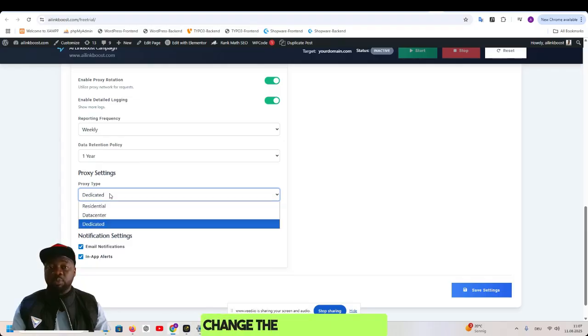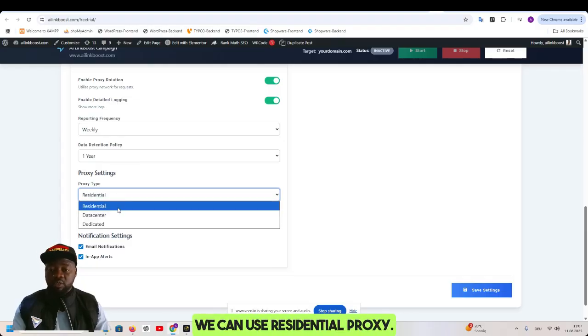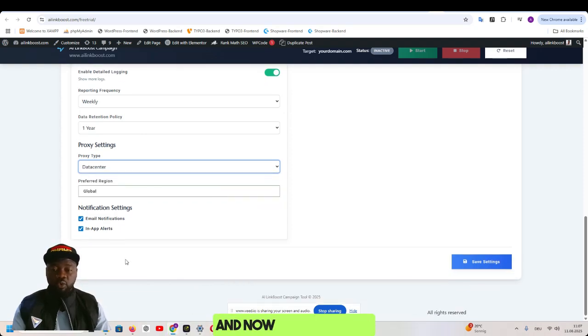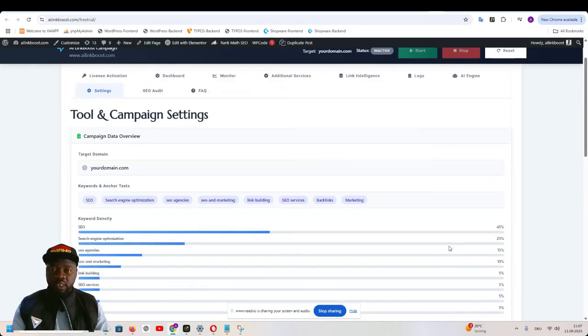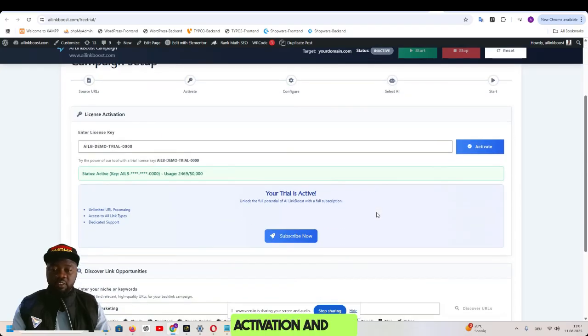All right, so you can change the proxy settings. We can use residential proxy, you can use data center or dedicated. So let's use data center. And now the next thing to do is click on save. It is now saved. Let's go back to license activation and see.